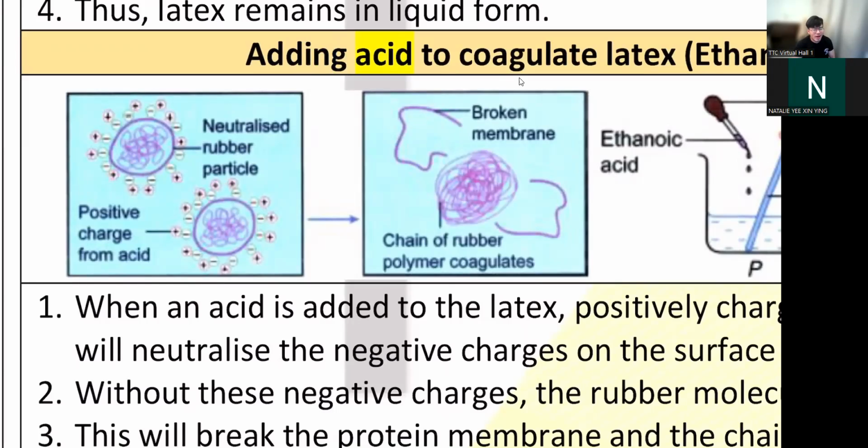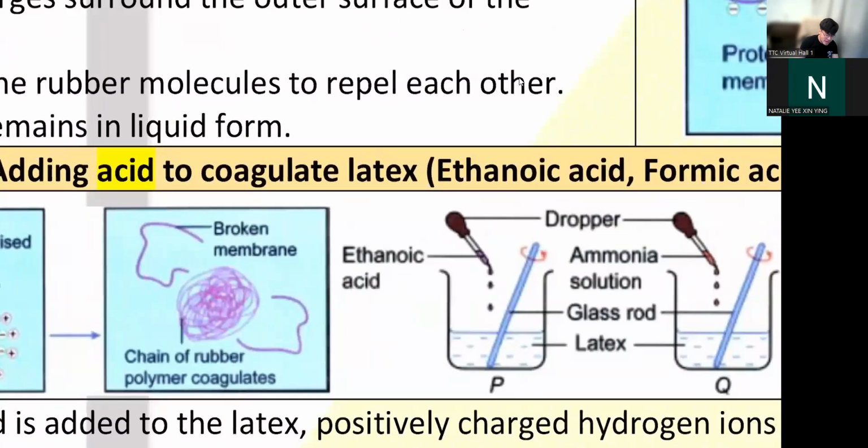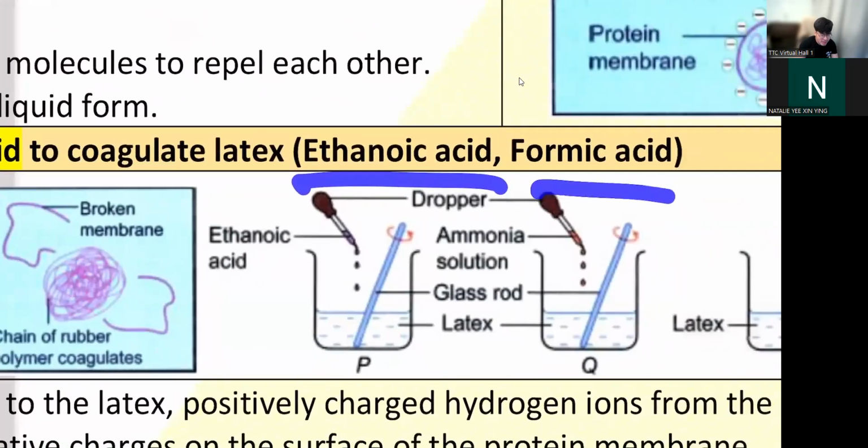Okay, so when the sun comes out and it's warm, bacteria will come in and they will start producing positive charge, they will start producing acid. And before you know it, the bacteria will coagulate this rubber. Your latex is now useless. All right. Or you can do the same thing by just adding ethanoic acid or formic acid. You will coagulate them as well.